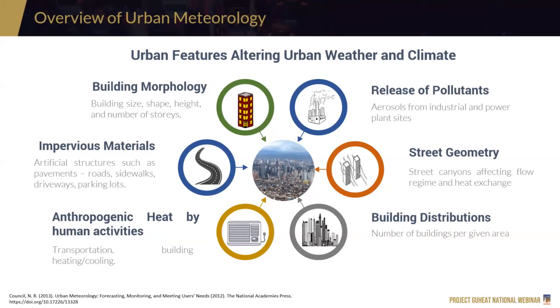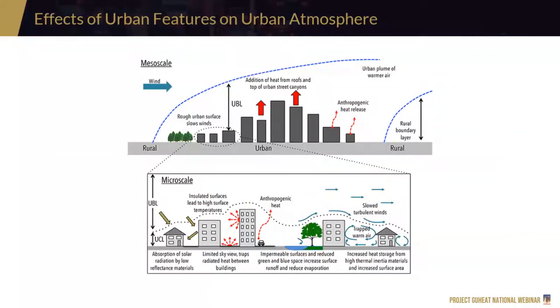Now, given these features that I've mentioned, how do these features actually affect our local climate? Now, I'm showing to you a figure here of two scales, which is a mesoscale and also a microscale. Mesoscale encompasses a larger extent. Usually, it's from a few kilometers to several kilometers, pwedeng umabot ng 100 kilometers. Well, on the other hand, microscale is less than 1 kilometer usually ang extent ng area.